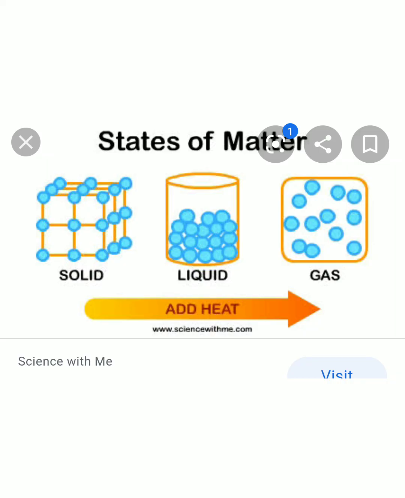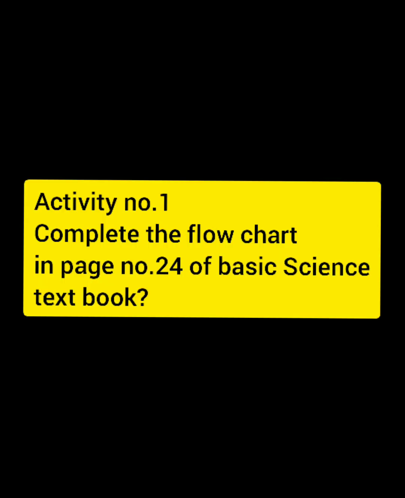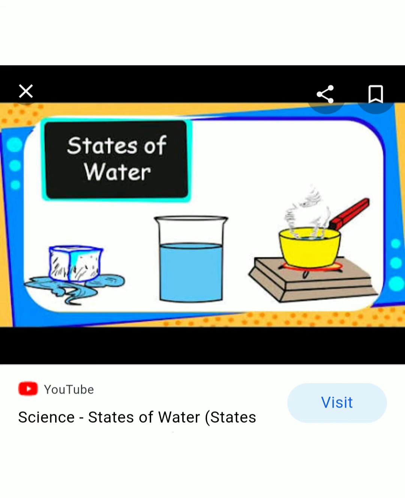Okay. Now you can complete the flow chart on page number 24. So our first activity is to complete the flow chart. In this activity, you should take care to understand the arrow marks. That is, ice cube absorbs heat, it gives water.